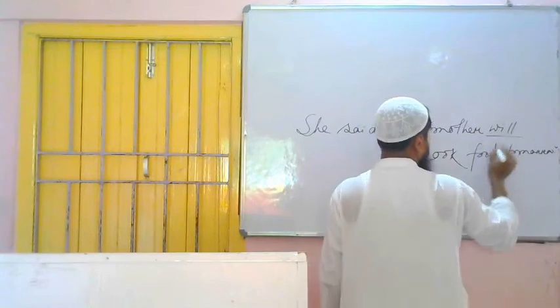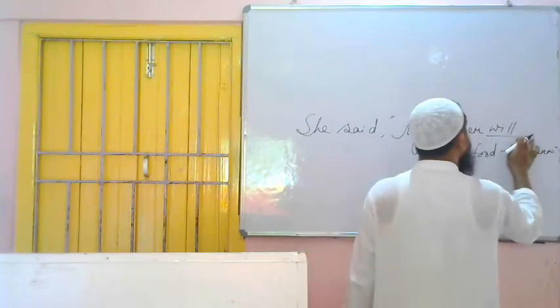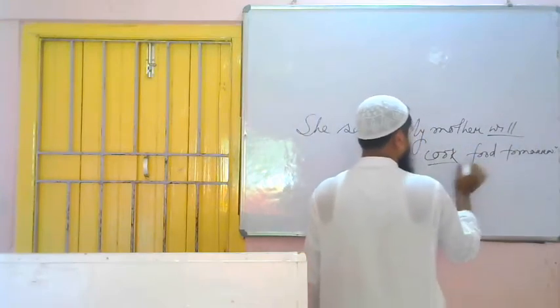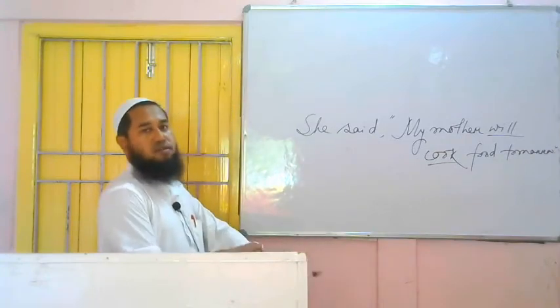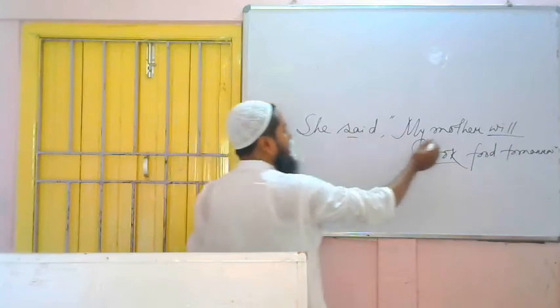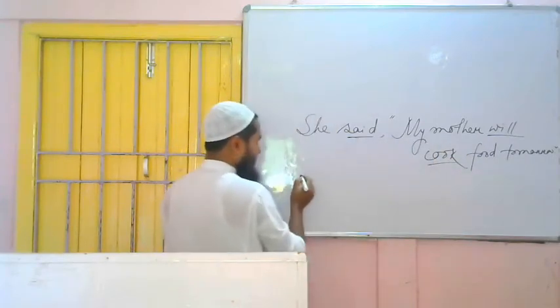So this will is denoting that the sentence is in future tense, and tomorrow is also denoting that the sentence is in future tense. So will cook, it is what? Future indefinite. So here we are not to think about future indefinite, future continuous, future perfect. We have to change will into would only. So this is past tense and this is not a universal truth or habitual action, so we have to change the tense of the reported speech.